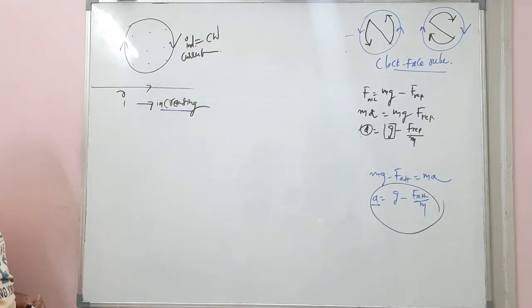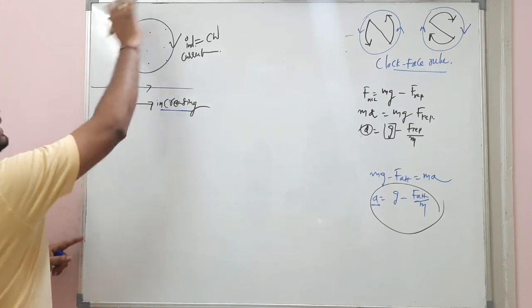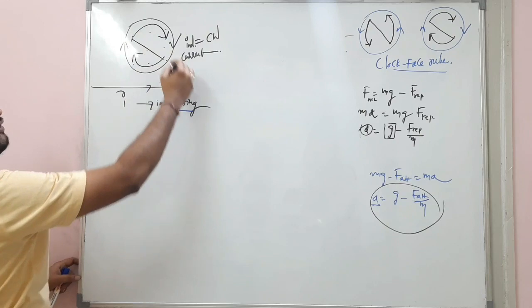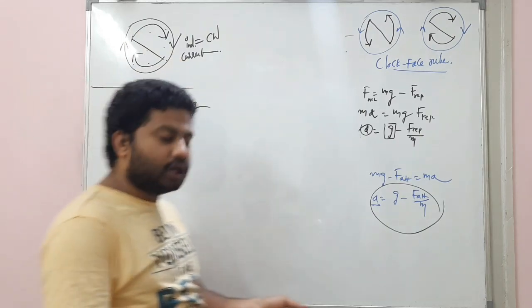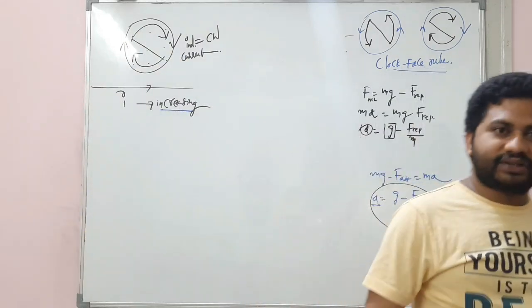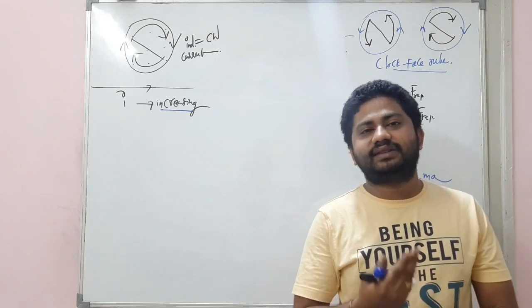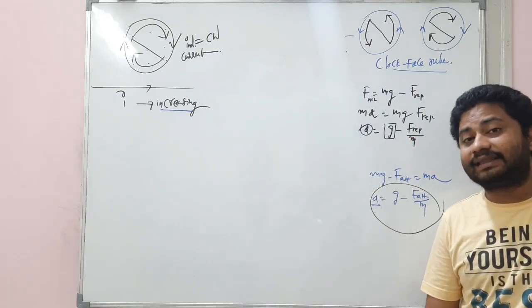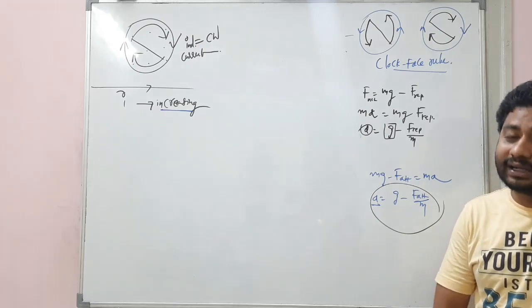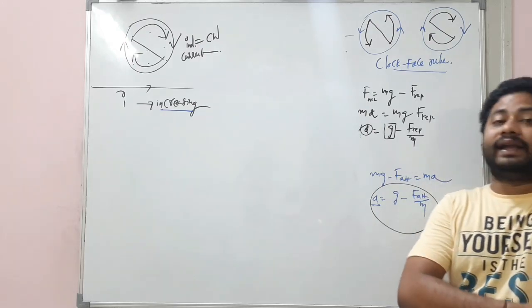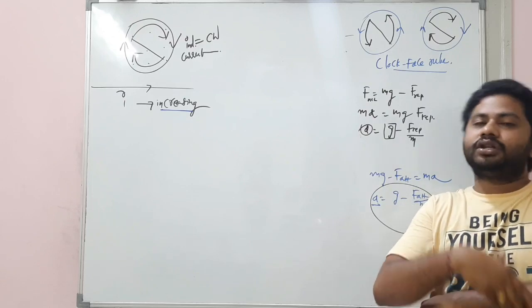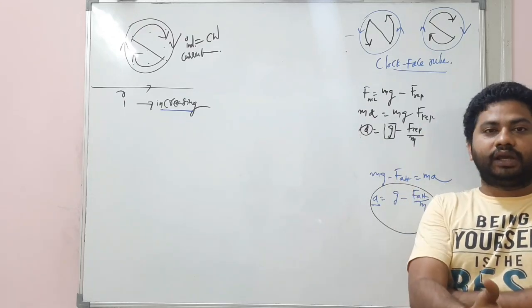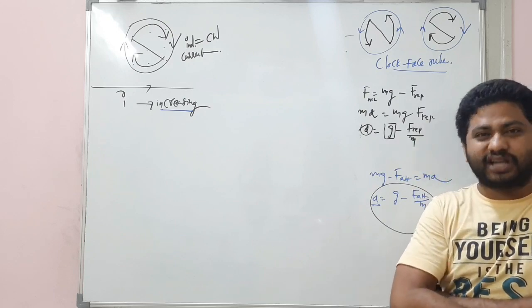When induced current is in the clockwise direction, this particular face of the coil behaves as the south pole of a bar magnet. This is about Lenz's law, my dear students, right? Okay, clear? And let's discuss the motional EMF part and induction, self-induction, mutual induction part, and finally the alternating current chapter also will be discussed.